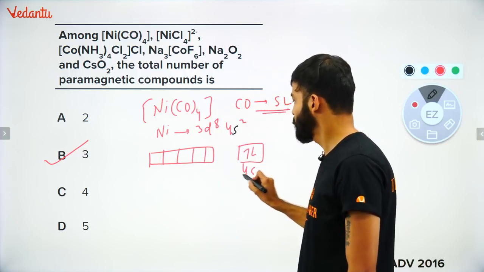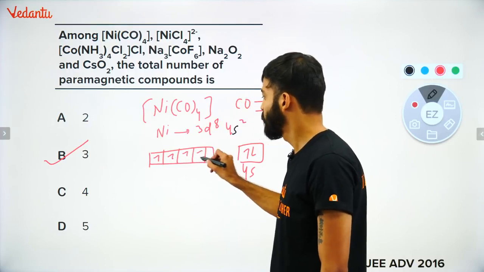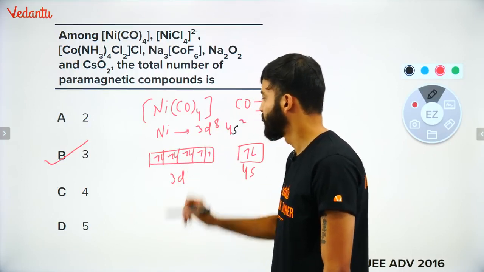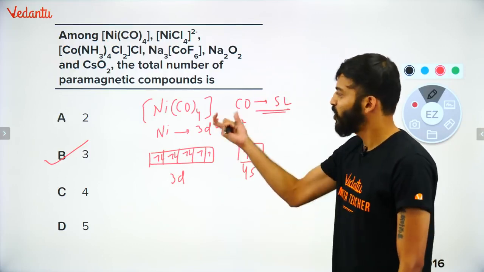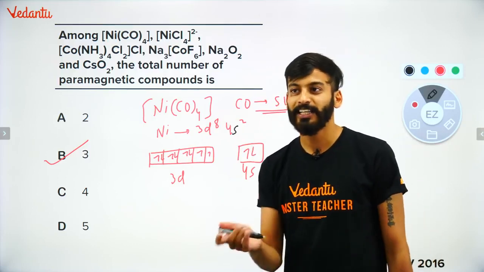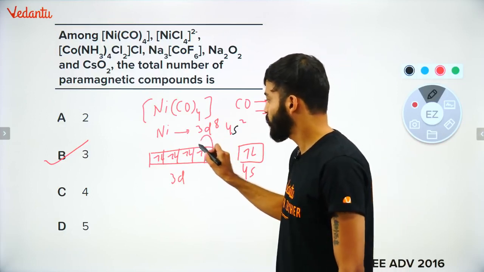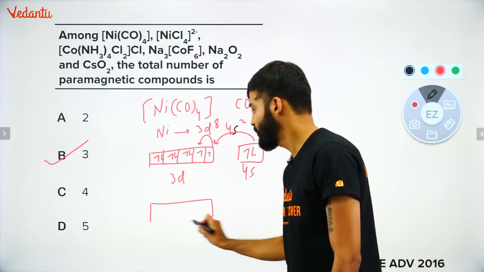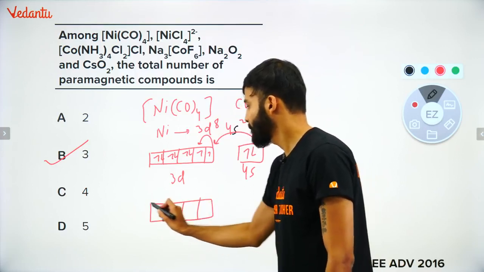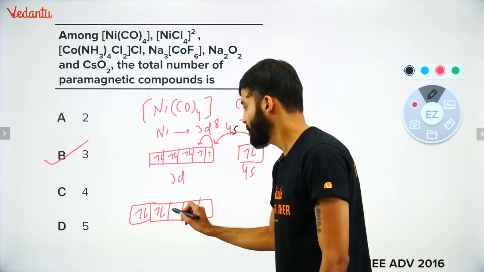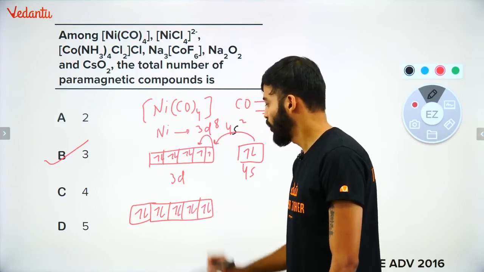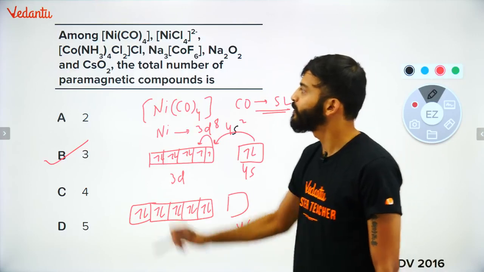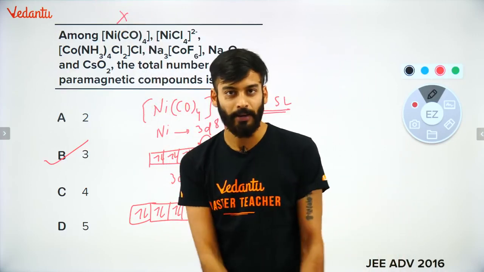This is your 4s. This is your 3d, 5 electrons, 6, 7, 8. Now what will happen? Because of this strong ligand, they will pair up. This electron will pair up here, and these two electrons also will come here. As a result, you will end up with no unpaired electron. There will be 4s empty. So here no unpaired electron. It means this cannot be paramagnetic.